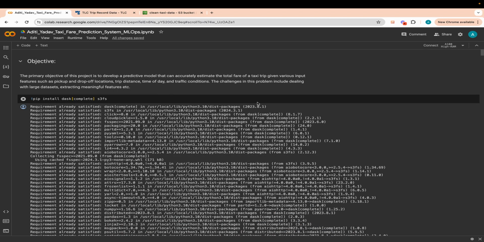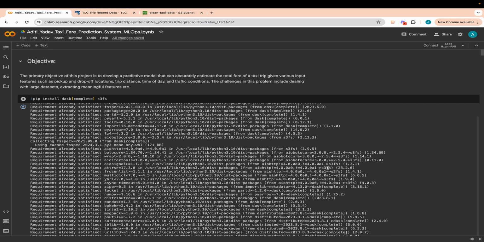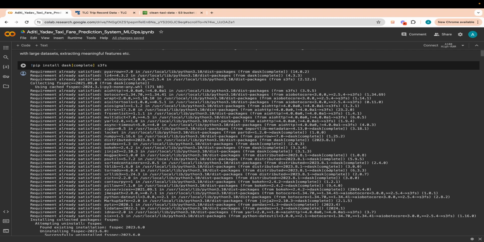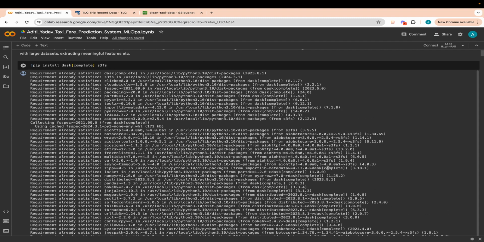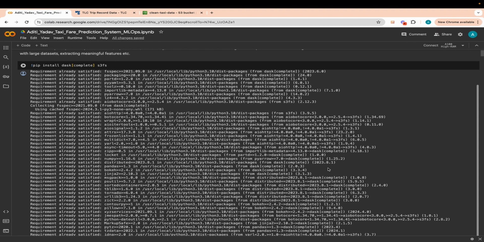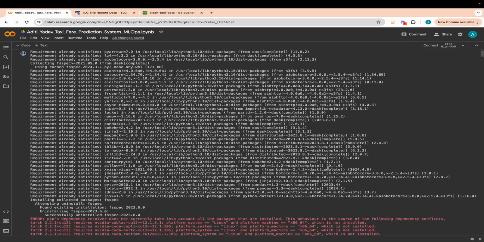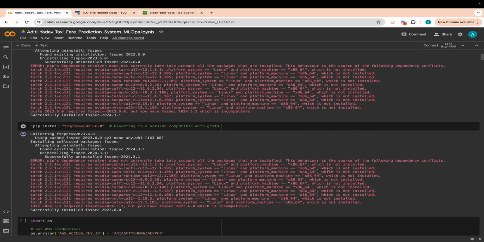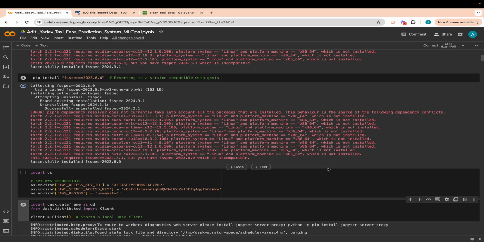Now, so let's jump into Google Colab, where we do the entire MLOps, which includes EDA, visualization, model training, evaluation, and the prediction. So the very first step is we have all the libraries installed in place for our system. We set up the AWS environment, provide the access key, secret key, and then, as I mentioned earlier,